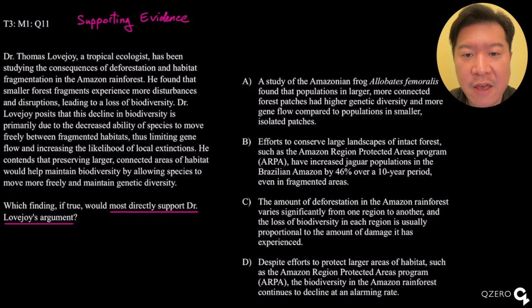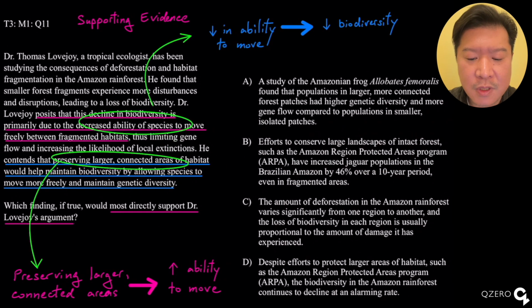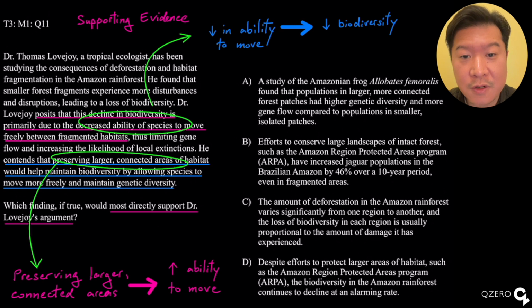So we got the supporting evidence question about the relationship between protected areas of the rainforest and increasing or decreasing biodiversity. So the question asks, which finding, if true, would most directly support Dr. Lovejoy's argument? Now, we have two words that kind of show his claims.